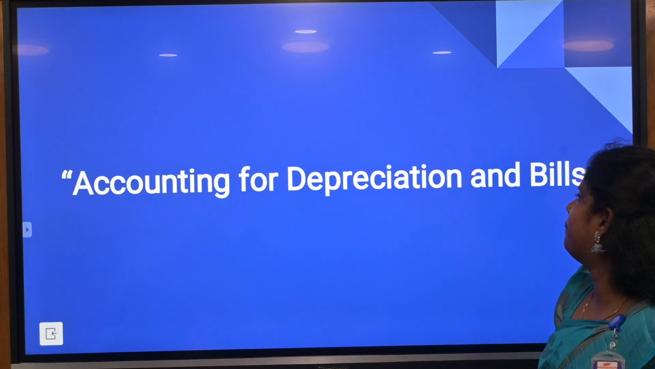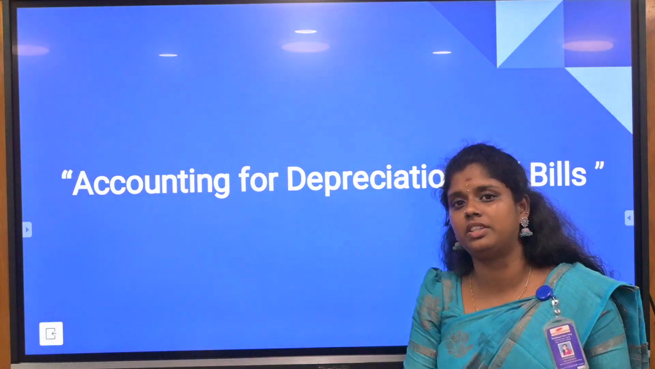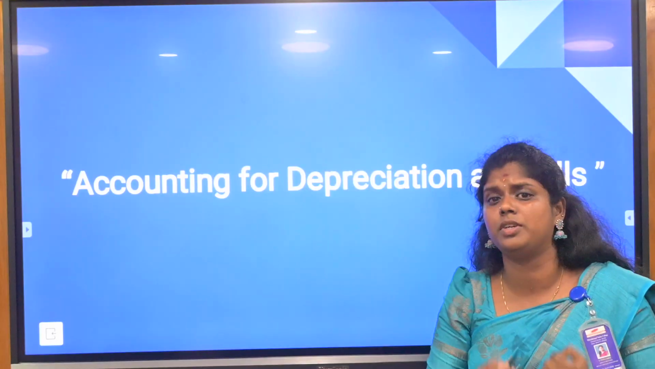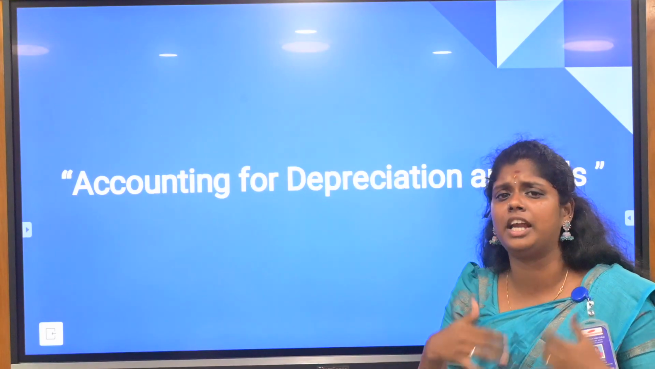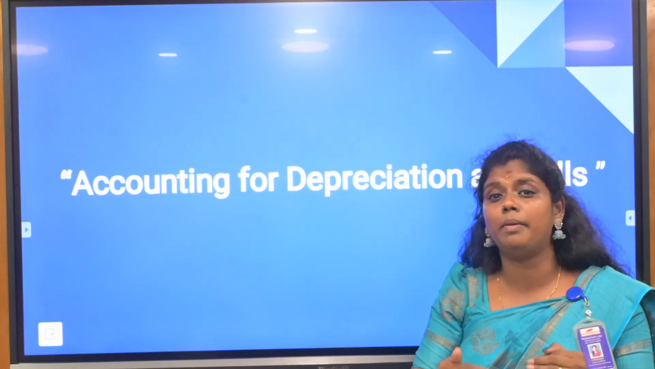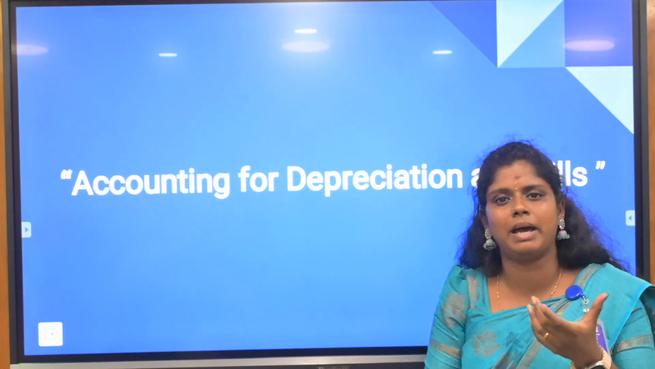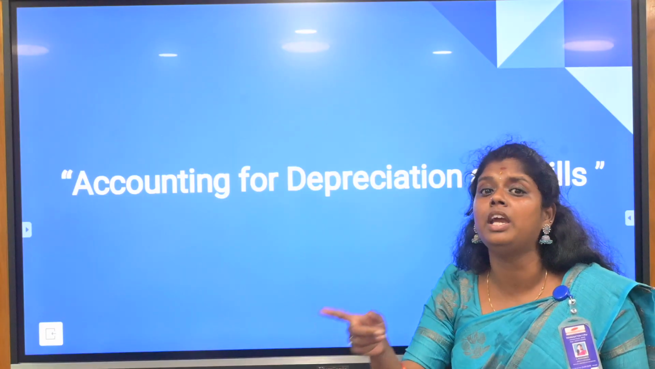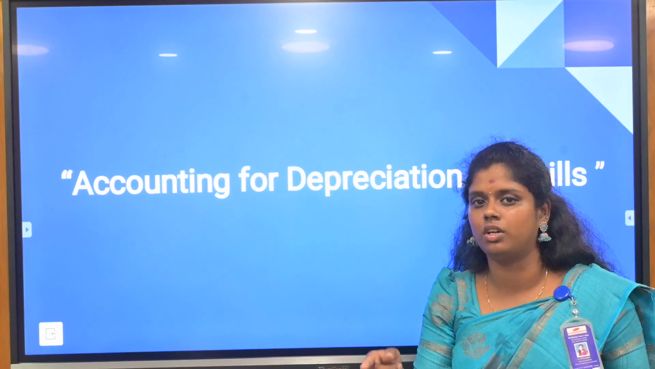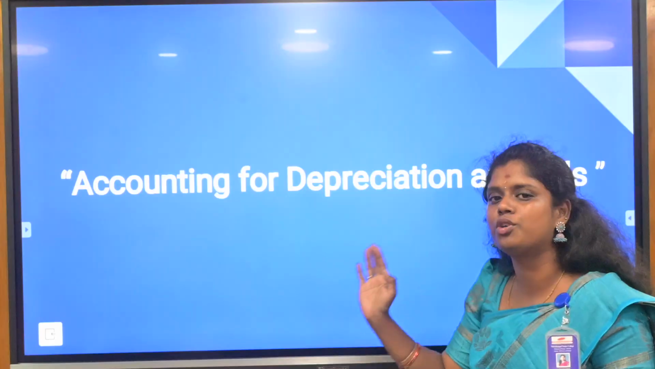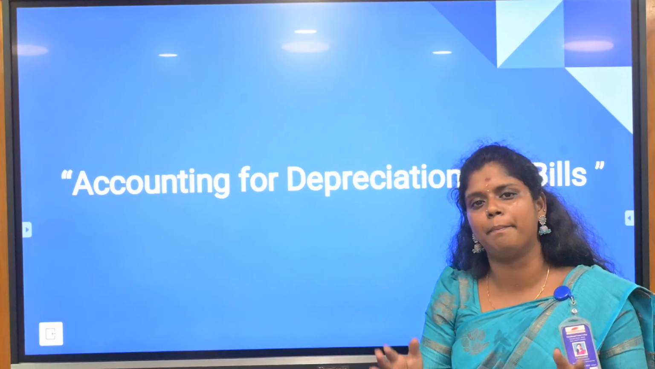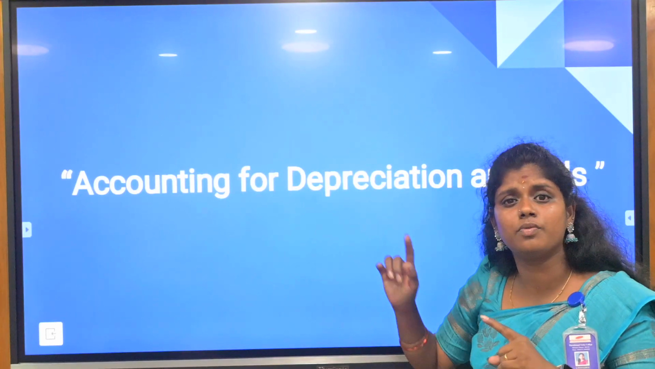Accounting for depreciation and bills will be unit 3. So you are going to deal with all the depreciation, for example when you purchase a machine or anything related to your assets, there will be depreciation. For example, if you buy a mobile phone, the same price will not be there when you exchange it in the future. In the same way, companies, firms, or partnership companies face the same problem with depreciation. So depreciation is very important.